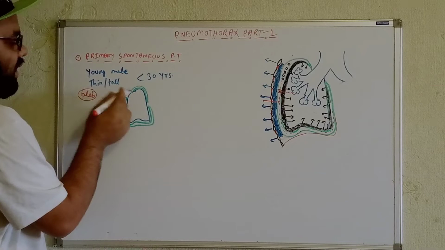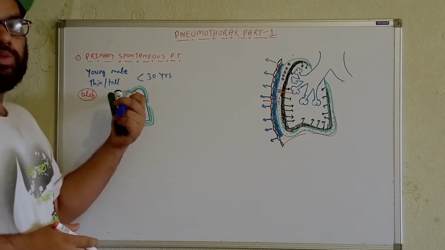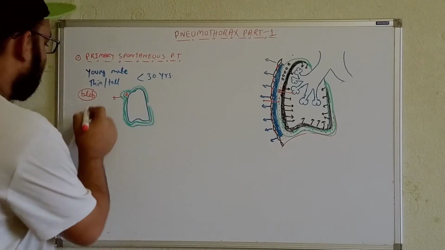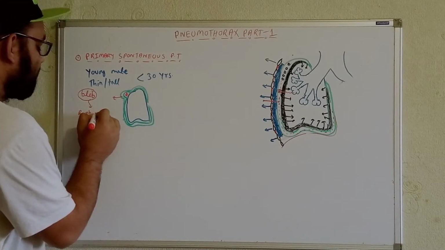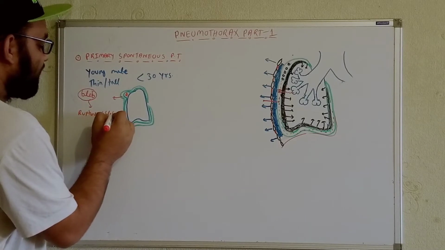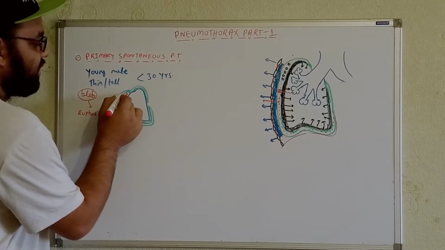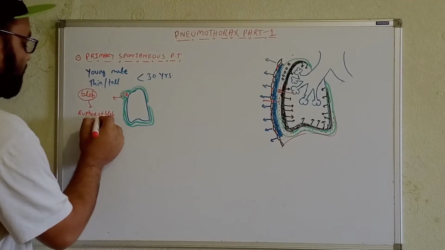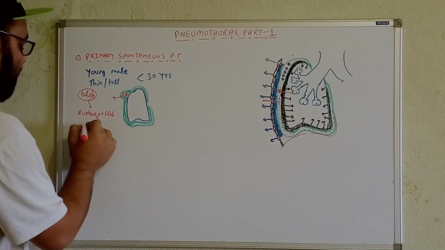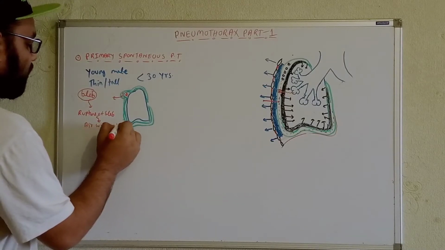Now, if we get the rupture of the bleb, whenever we get the rupture of the bleb, at that time there is a chance for the air molecules to come from here, by rupturing through the restrictions of this one. Where will they come? Within the pleural cavity, and then they can cause the pneumothorax. So after the bubble ruptures, we will get what? The air within the pleural cavity.